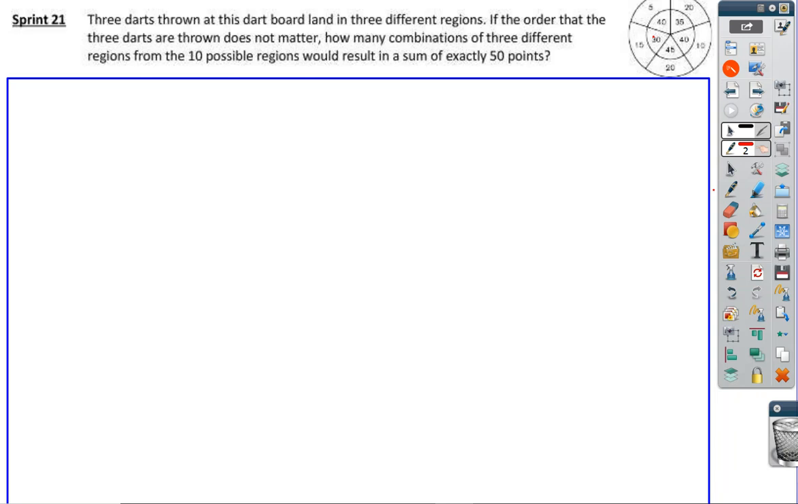Well, I need to get 20 more. So, well, I can't throw it in the 20s because that'll take me over on the 3rd dart. I can't have 2 10s because there's only 1 10 section, and we know it's 3 different sections. And so if I throw a dart in the 30s, I can't do it. So what happens if I throw a dart in the 40s? You notice how there are 2 40 sections.